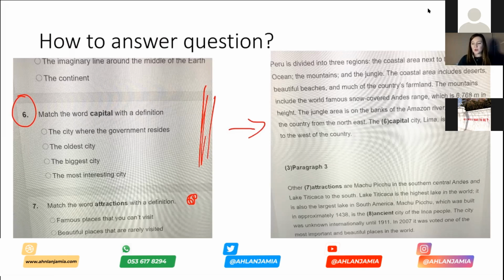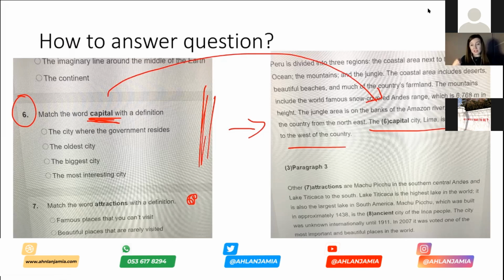So match the word capital with a definition. When we're doing these sorts of tasks, we have the word on this side, but then we have to look over here in the reading to find out what the word is. Now, when I mentioned before about looking at context, looking at a sentence like here will give us an idea of what we need to look for.